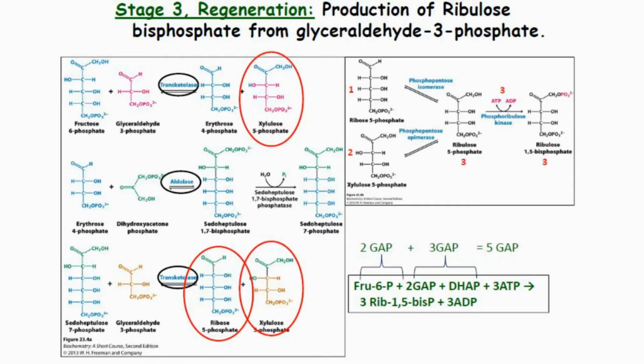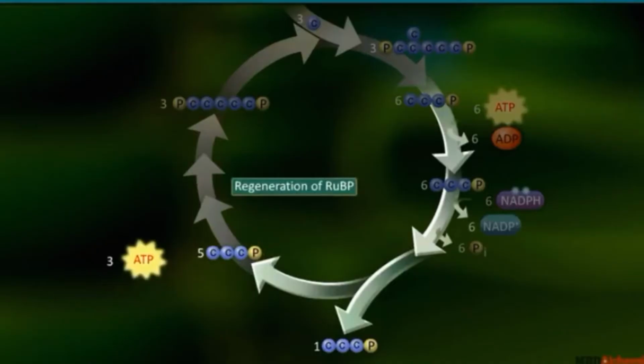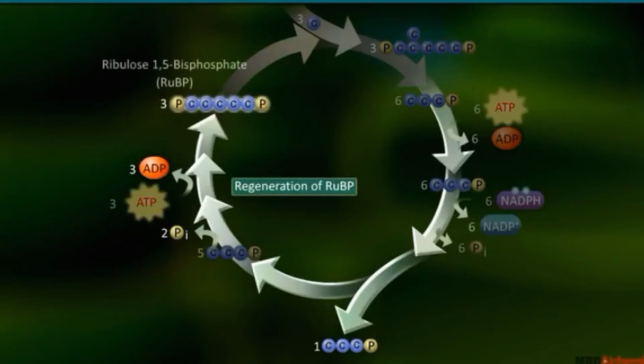Next is the regeneration of the ribulose 1,5-diphosphate because we have used one ribulose 1,5-biphosphate. To repeat the cycle, we have to regenerate the ribulose 1,5-biphosphate. So from these compounds, we have the phosphoglyceraldehyde, dihydroxyacetone phosphate and fructose 6-phosphate. We have to regenerate ribulose 1,5-biphosphate. To think logically about the coming reactions, remember this particular character. The fructose 6-phosphate is a ketone, dihydroxyacetone phosphate is also a ketone and PGAL is an aldehyde.